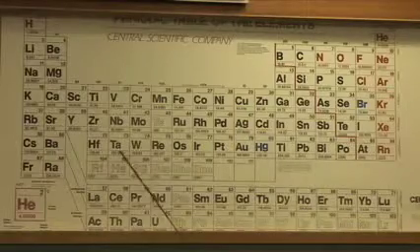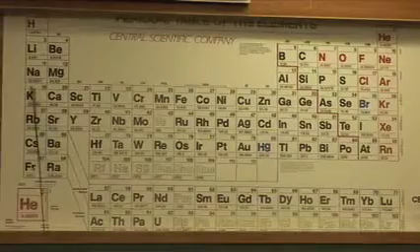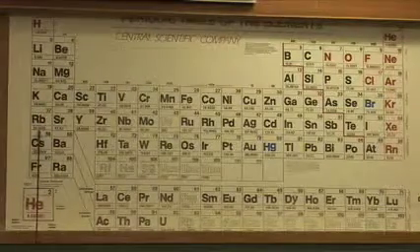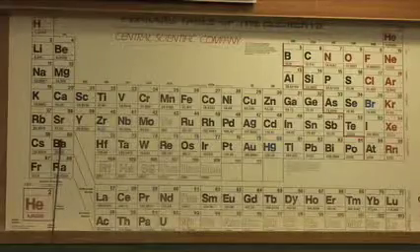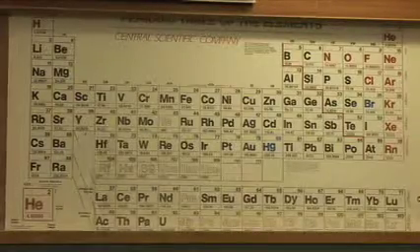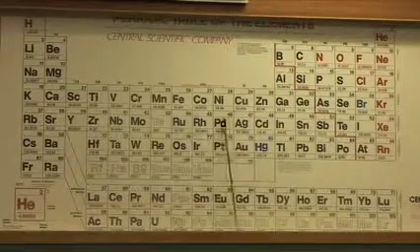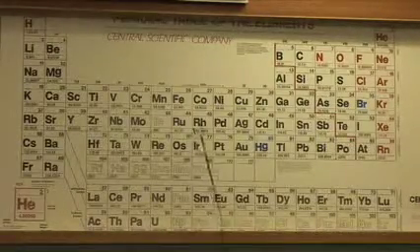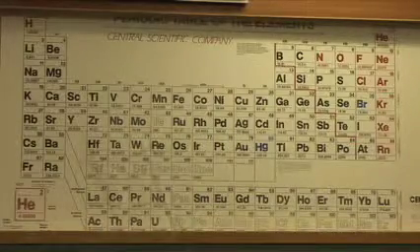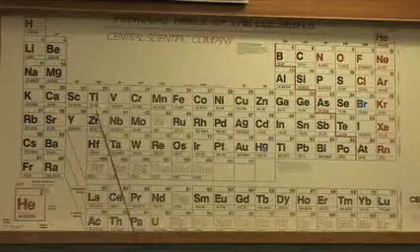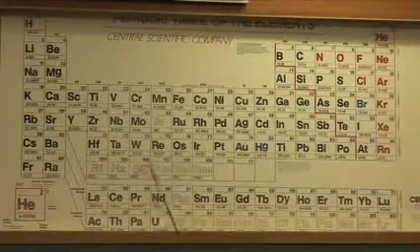The metals, they're not very fond of electrons and like to lose electrons. In particular, the group 1s like to lose 1 and become +1. The group 2s like to lose 2 electrons and become 2+. We will not talk too much about the charge that the transition metals, these 10 groups in the middle, like to take on. We can discuss if we're told what the charge is or what its environment is, but it's not fair to say these are 3+, these are 4+, these are 5+, 6+, 7+. They're transitional and they often change.